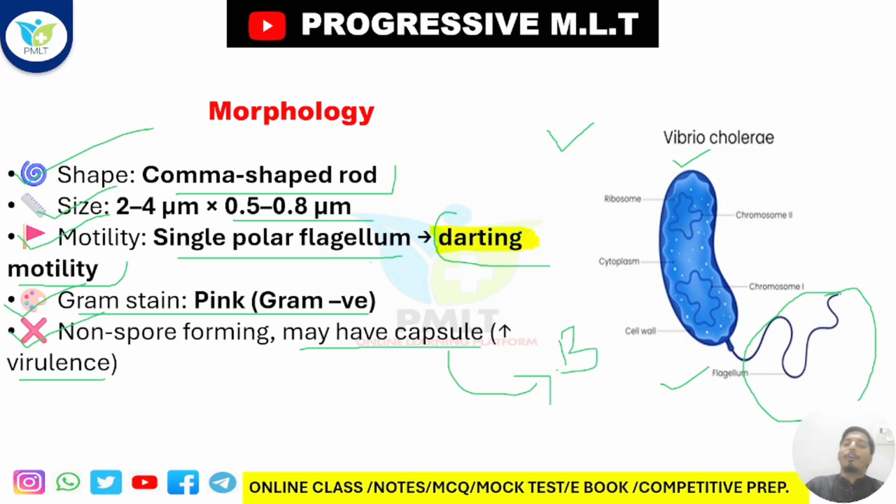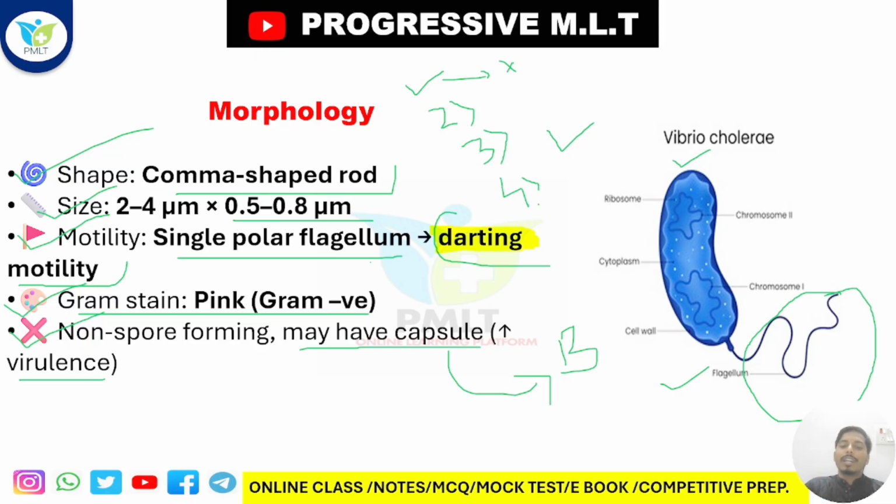I have already told you how to understand the morphology. I am again saying that you need to memorize, firstly, is it gram positive or gram negative? Secondly, you need to understand the morphology: is it comma, is it cocci, is it bacilli? Thirdly, you need to understand is it aerobic or anaerobic. If aerobic, which kind: strictly aerobic or facultative aerobic.